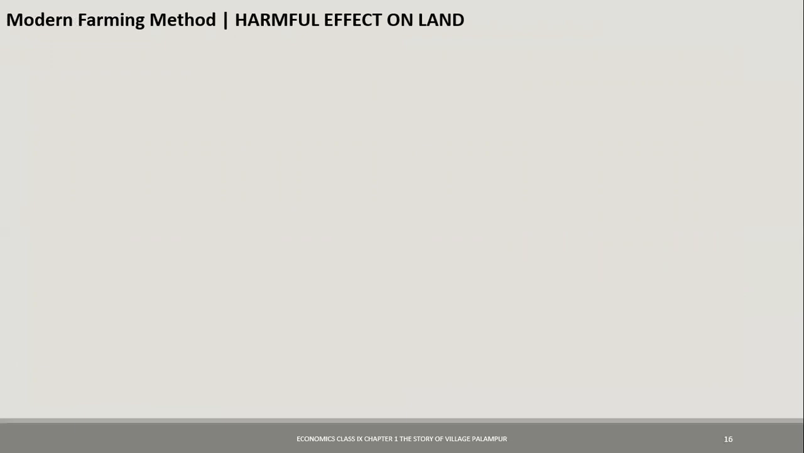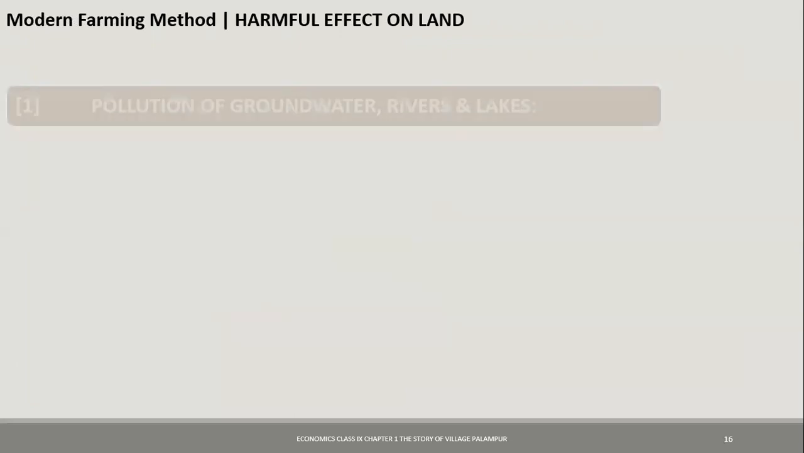Now the modern farming method which we are talking about has some harmful effects also on the land. Because we are using the high yielding variety of seeds, we are using the fertilizers, we are using the pesticides, we are using a lot of water from the ground. There are some ways in which nature gets affected. So what are the harmful effects on land?